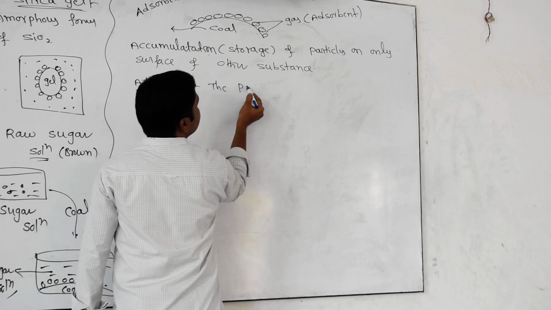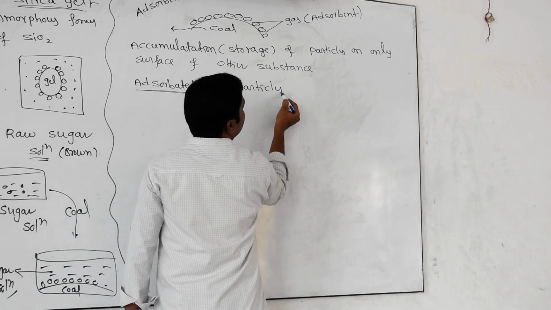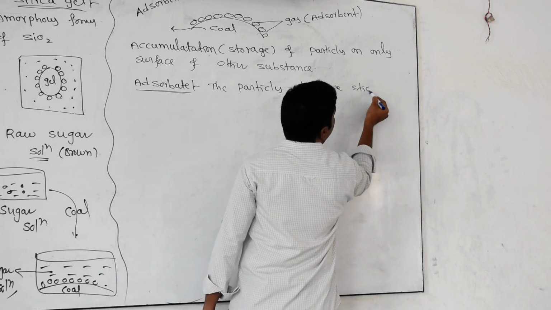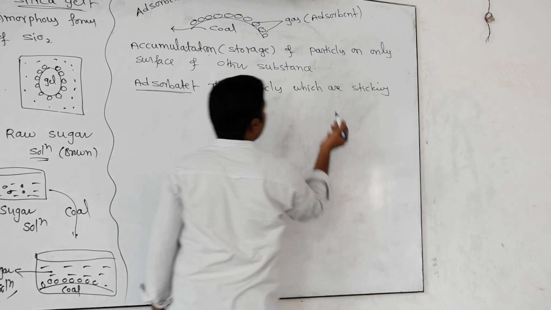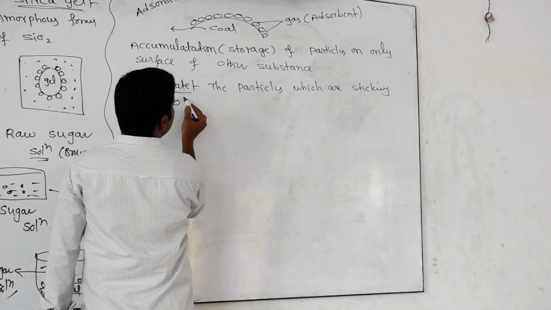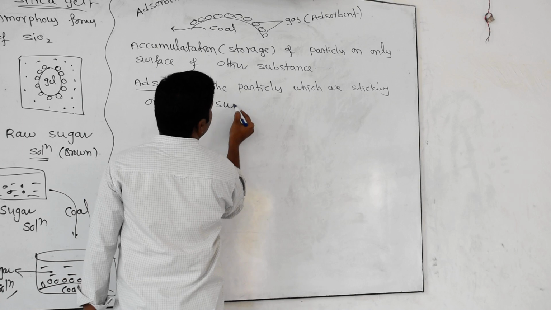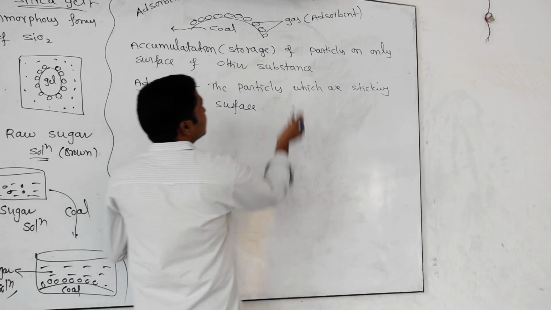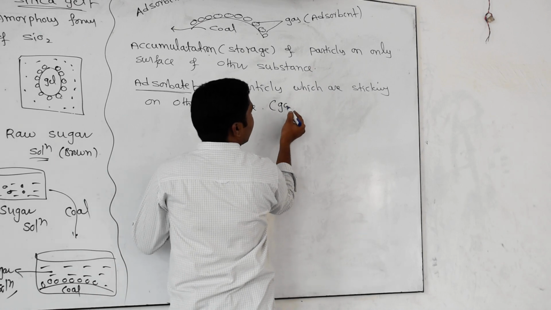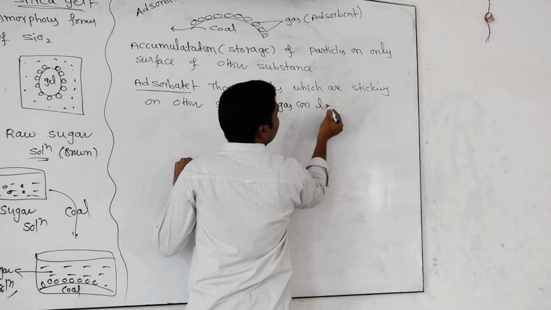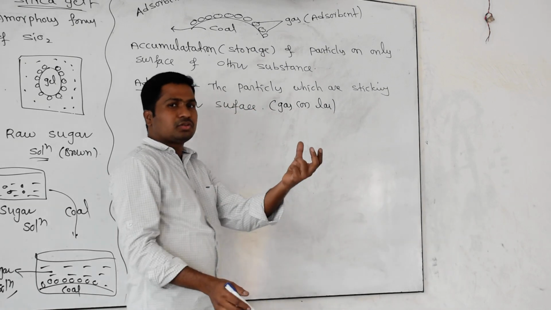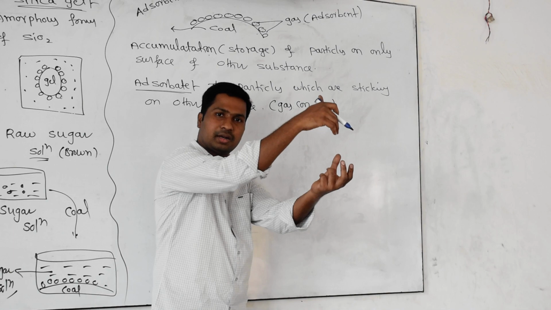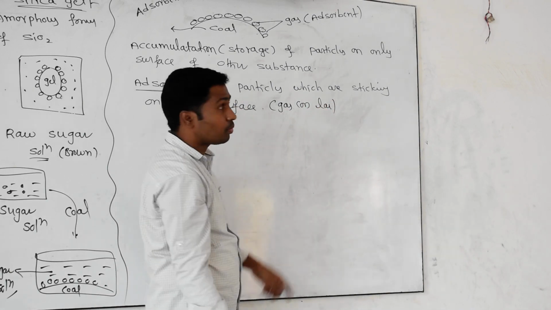The particles which are sticking on another's surface are called adsorbate. Generally adsorbate particles may be gas particles or liquid particles. On a solid, the gas particles may be undergoing sticking or liquid particles may be undergoing sticking. That is what we call adsorbates.